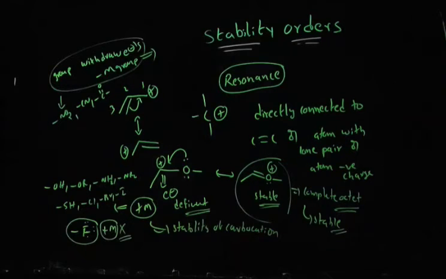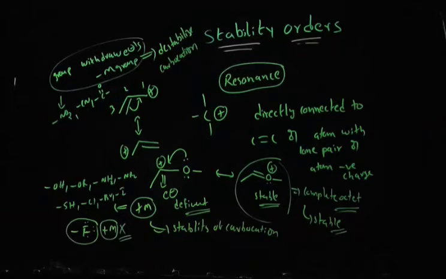As a result, the positive charge on the carbocation will increase. That means minus M groups will destabilize the carbocation. That's the final conclusion in resonance.